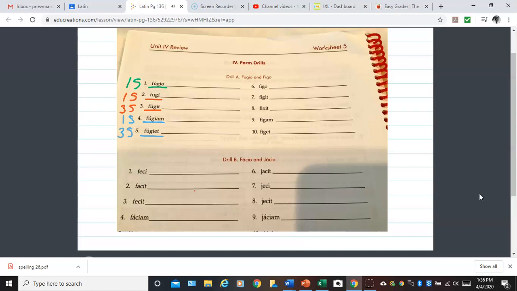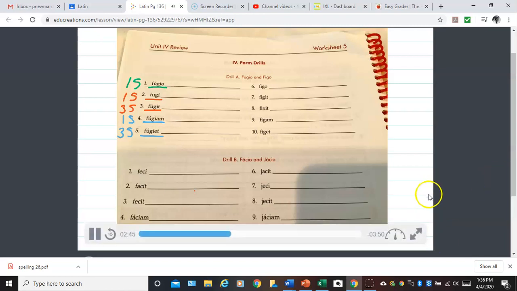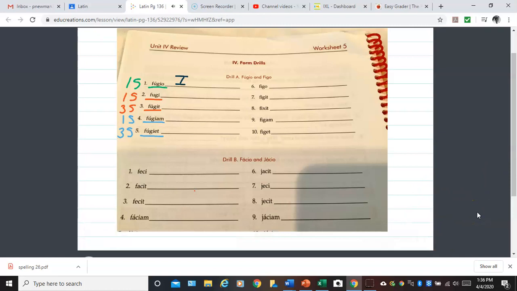Now that we've done all of the preliminary work, it becomes very simple to translate. Fugio, first person singular present tense, is I flee. Fugi, first person singular perfect tense, is I fled.